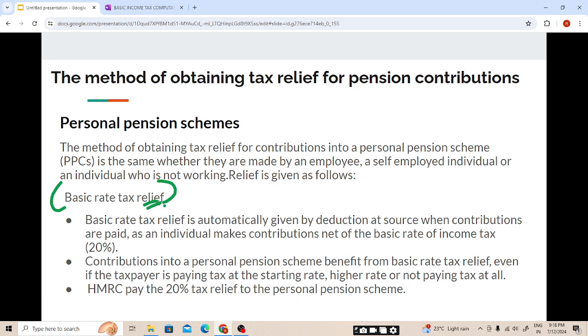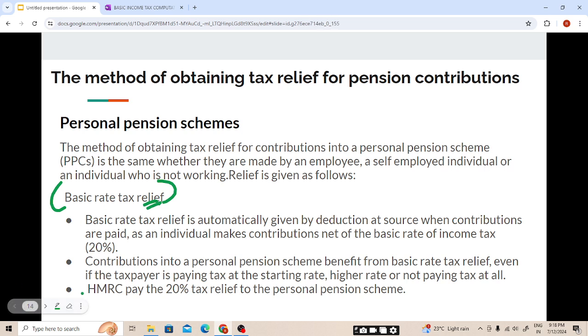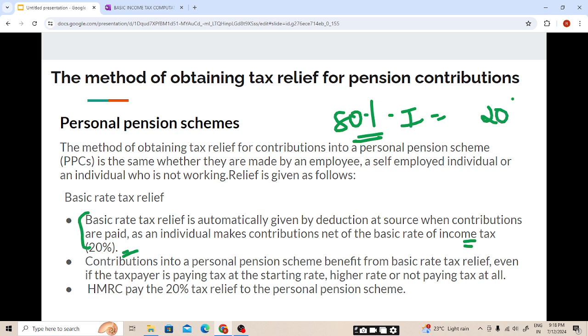Basic rate relief. We have two types of relief: basic rate relief, and higher and additional rate tax relief. Basic rate tax relief is automatically given by deduction at source when contributions are paid, as an individual makes contributions net of the basic rate of income tax, that is 20%. So 80% will be paid by the individual and 20% will be paid by HMRC, students, same as the gift aid donation.